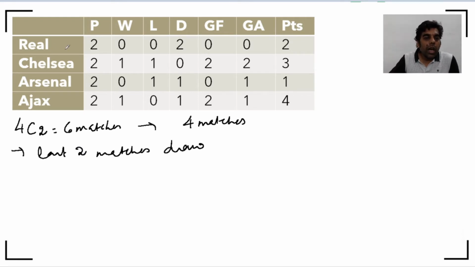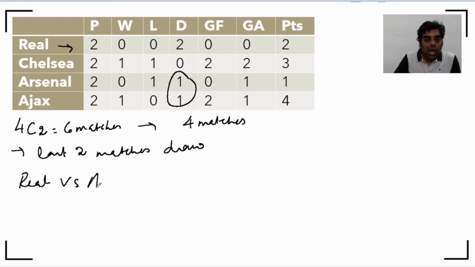Now let's look at Real first. So Real played 2 matches, both of them were draws, and it says there was no goals scored by Real and nothing against Real as well. So definitely Real played with these 3 teams, and out of these 3 teams it played with 2 of them, and both the matches were draw, and there are only 2 draws here, and that means Real played with Arsenal and Real played with Ajax, and these matches were 0-0 draws.